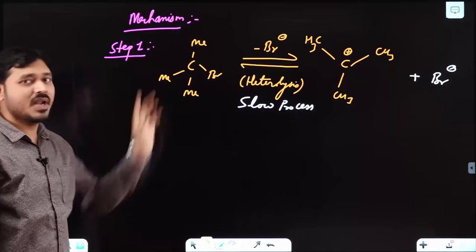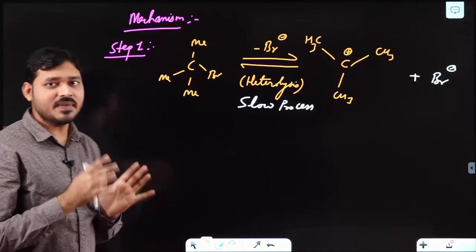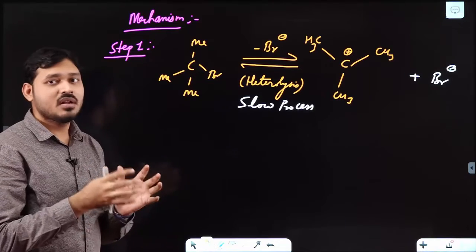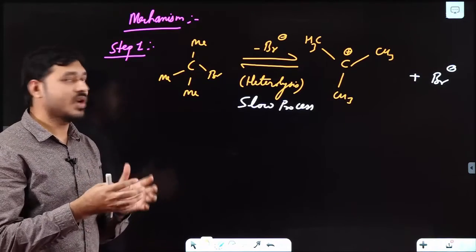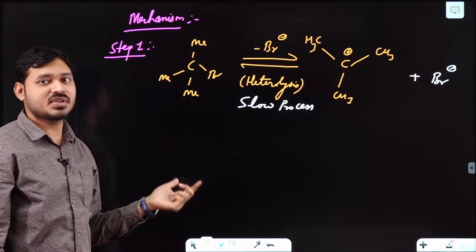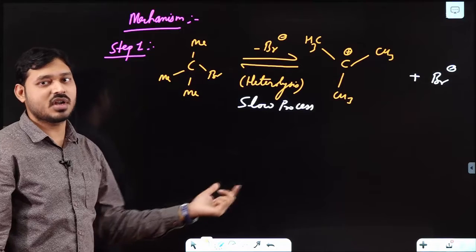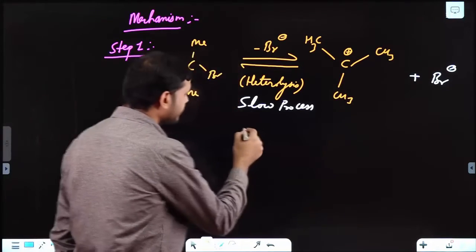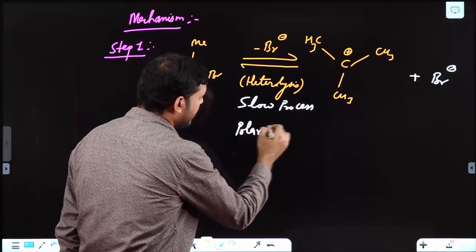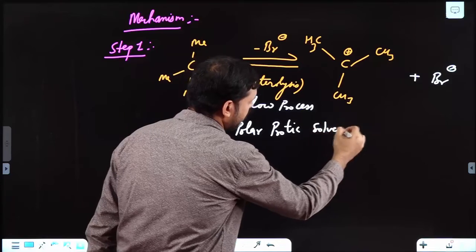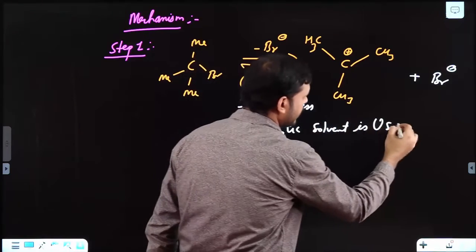If bond breaking is occurring, then definitely it requires some amount of energy. Where does this energy come from? It comes from solvolysis. That's why I told you, SN1 reaction is called solvolysis, first order kinetics or first order reaction. Here a polar protic solvent is used.